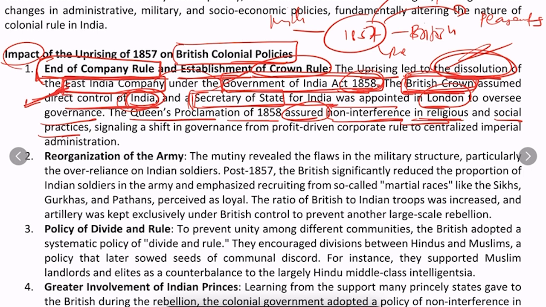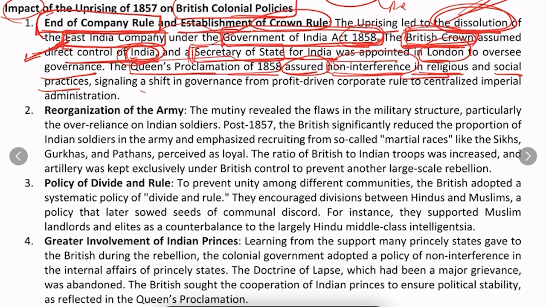So the Queen's Proclamation assured that there would be no interference. The governance shifted from the profit-driven corporate rule, which was the East India Company, to a centralized imperial administration, which was the British Crown.